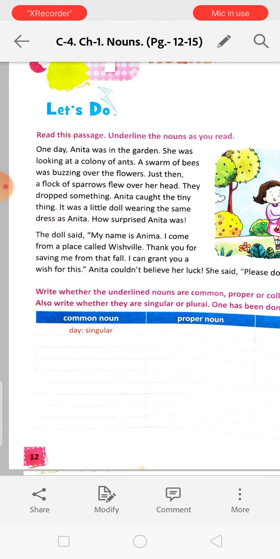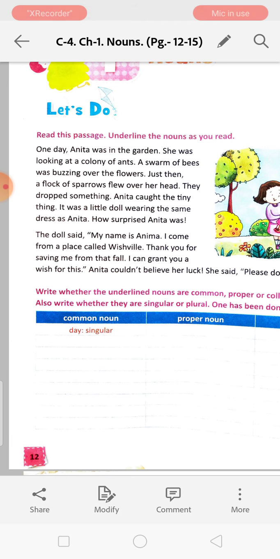Now we will underline the nouns. So, one day, Anita. Anita is a noun. Garden is a noun. Colony of ants, the colony of ants total is a noun. Swarm of bees is a noun. Flowers, noun.